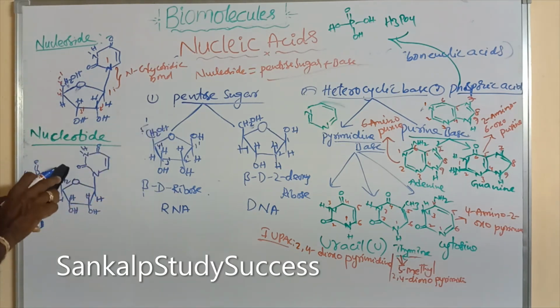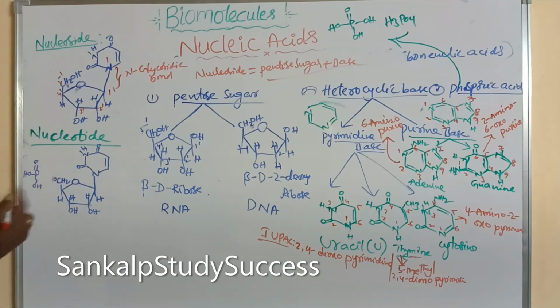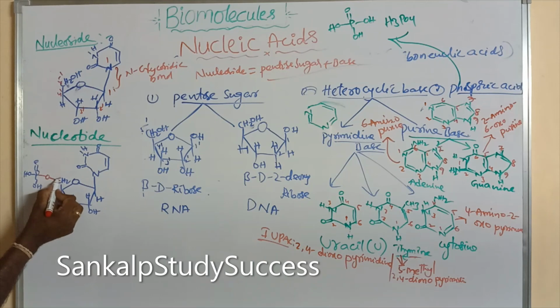This is the 5' position of CH2OH. Here H and OH can be removed as a water molecule. What is remaining? This type of structure is obtained. So, this is the nucleotide.